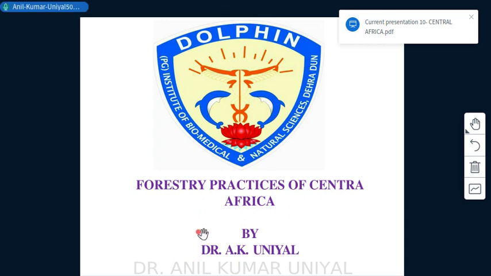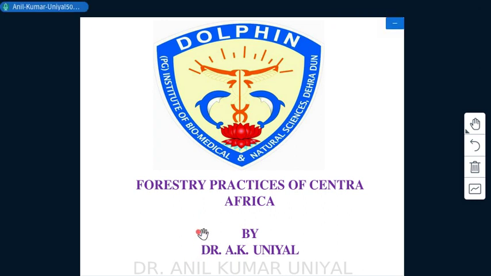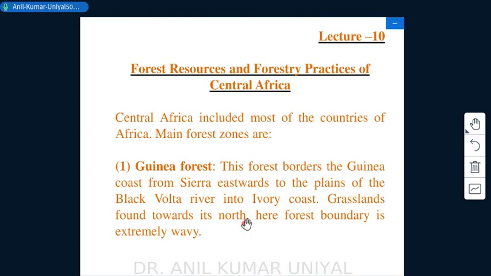We have the topic forestry resources and forestry practices in Central Africa, and in this we have physical regions of Central Africa, followed by forest types, then prominent species, and some forest based industries of Central Africa, right? Central Africa includes most of the countries of Africa, and the main forest zones as well as physical features are described herein.